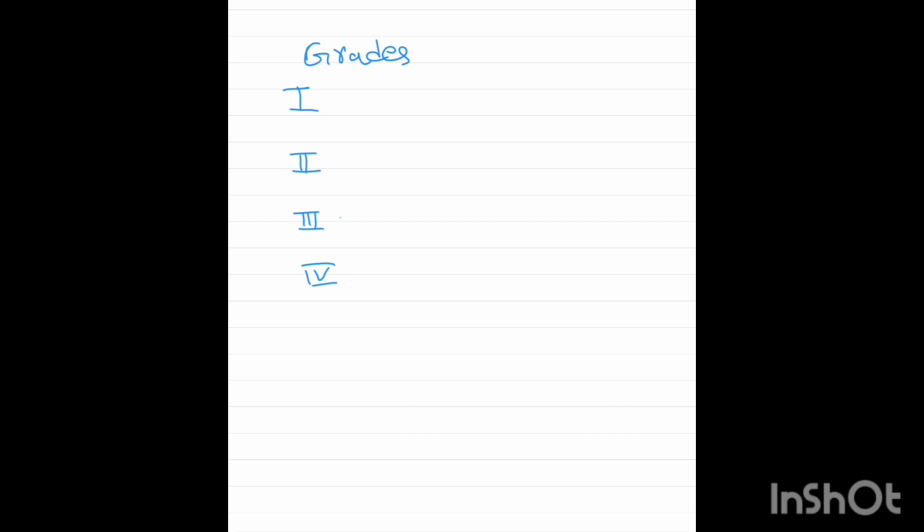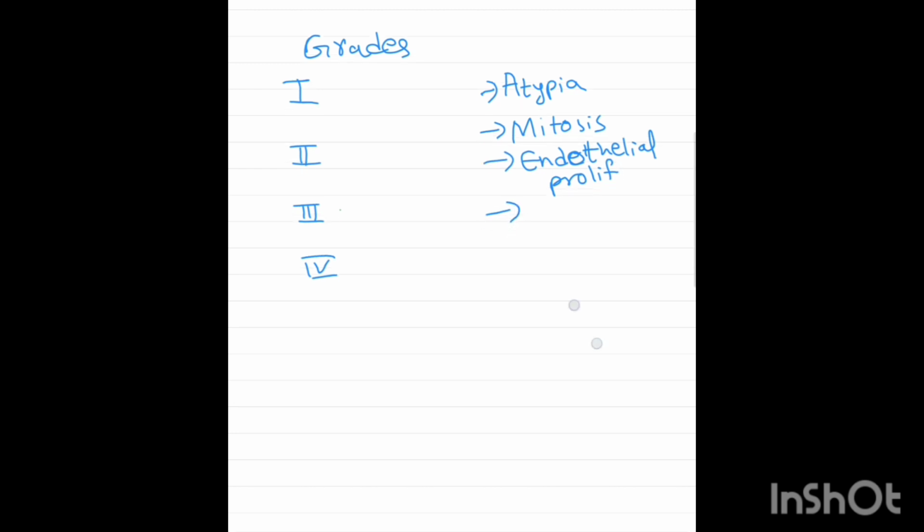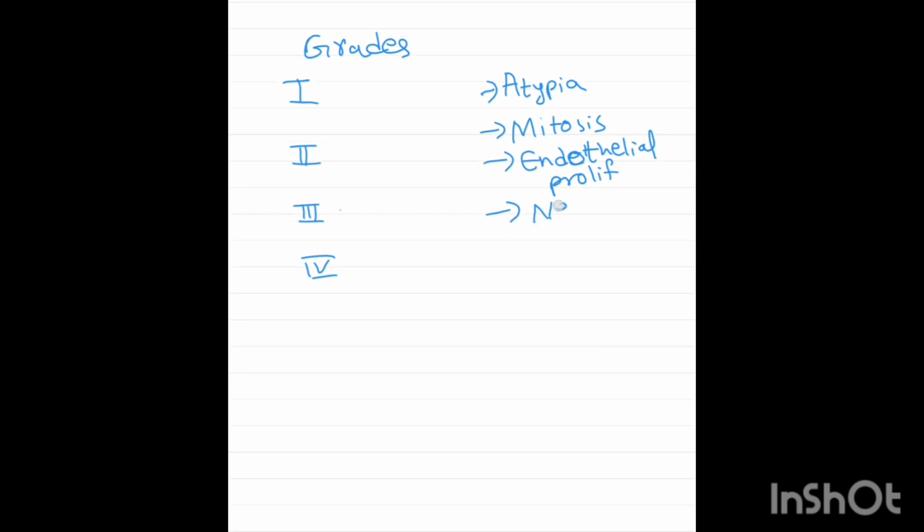These four types of grades are determined by four factors, that is atypia, mitosis, endothelial proliferation, and necrosis.